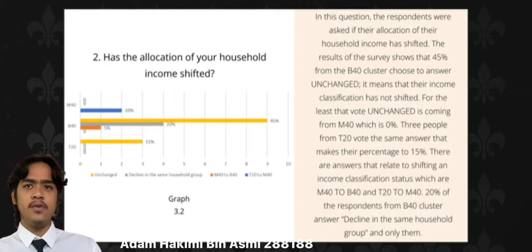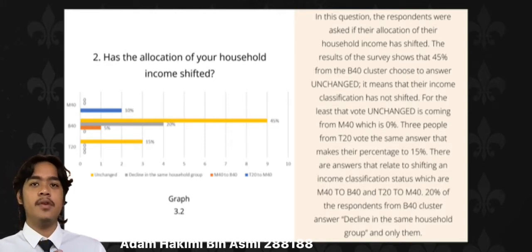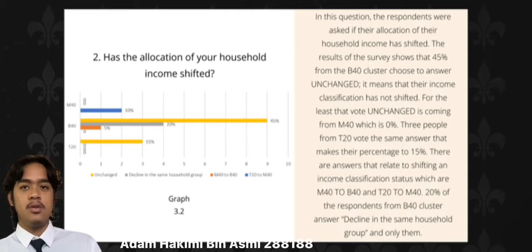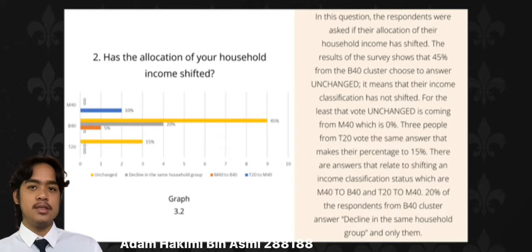The least to vote unchanged is M40, which is 0%. Three people from T20 voted the same answer, which makes their percentage 15%. The answers that relate to shifting in income classification status are M40 to B40 and T20 to M40. 20% of the respondents from the B40 cluster answered declined in the same household group, and only them.